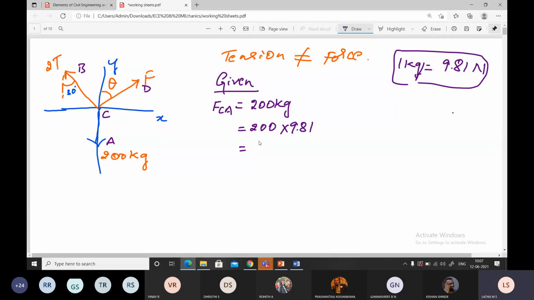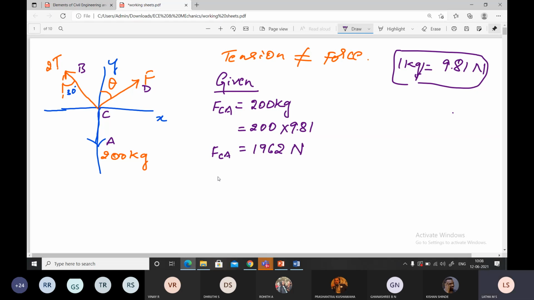What's the value you get? Tell me the value. 1962. Correct? Then what else is given?